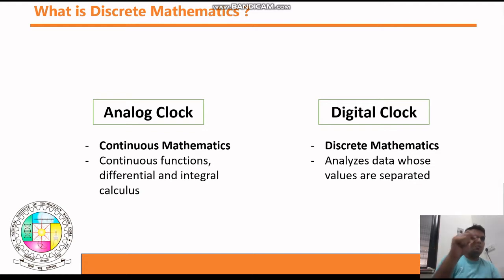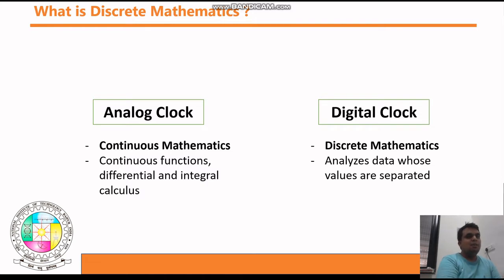There are hands, which we call the needles of the clock, and they are continuously moving in a circular motion. So it gives you continuous values of numbers like 1.1, 1.2, 1.22, 1.23, this kind of values you get whenever you are using an analog clock. But in the digital clock you get values in a discrete manner.